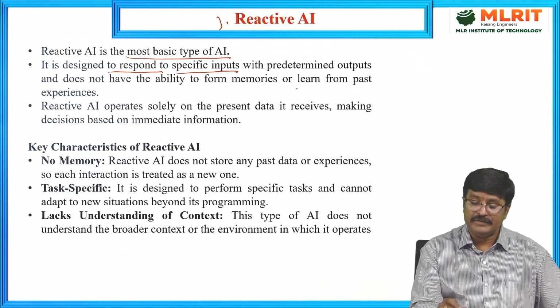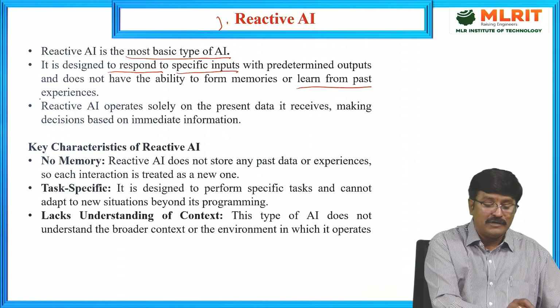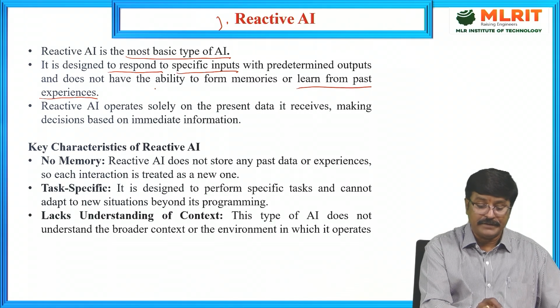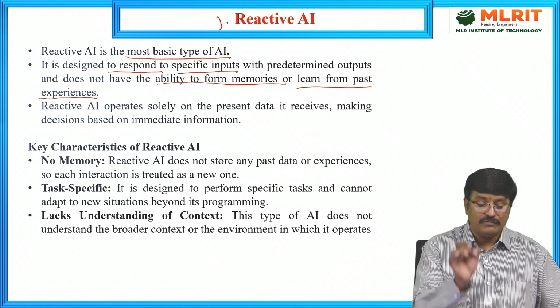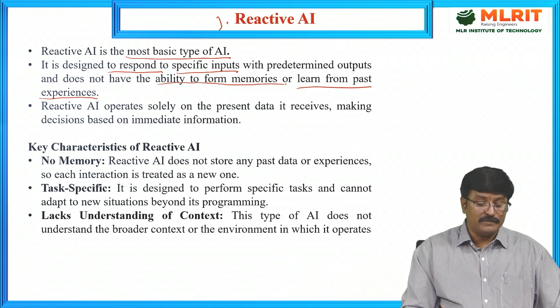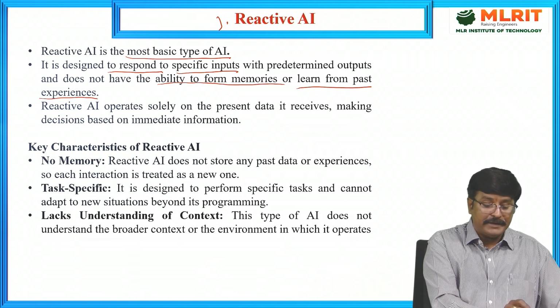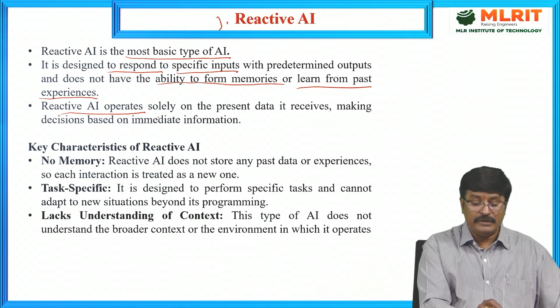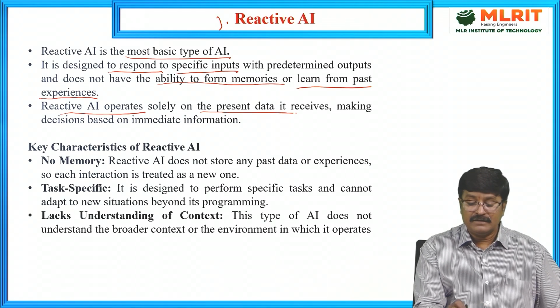It doesn't have memory, so it only does specific task purposes. Reactive AI operates solely on the present data it receives.